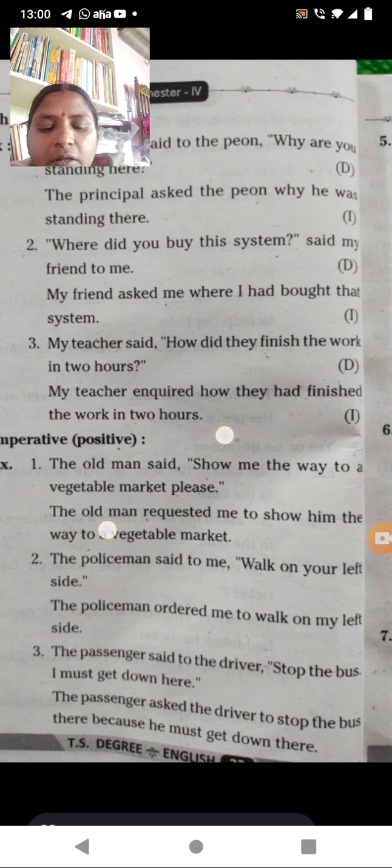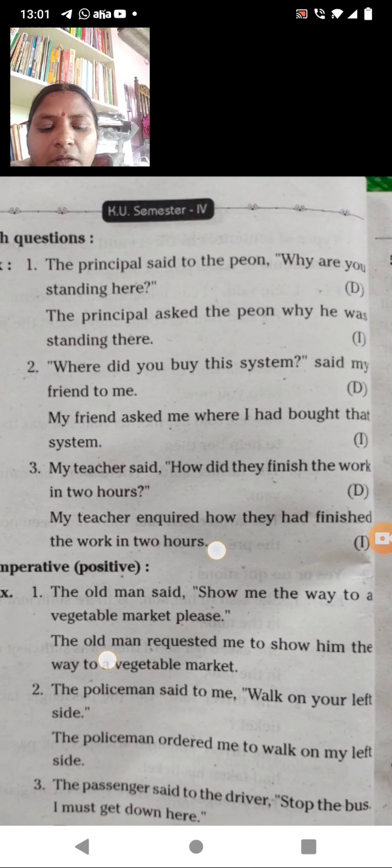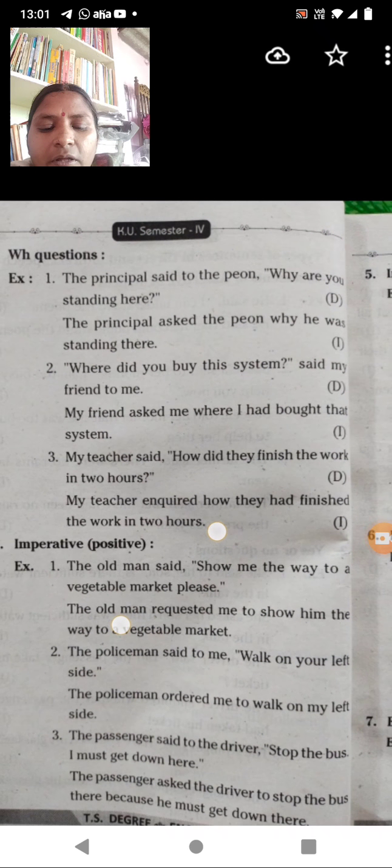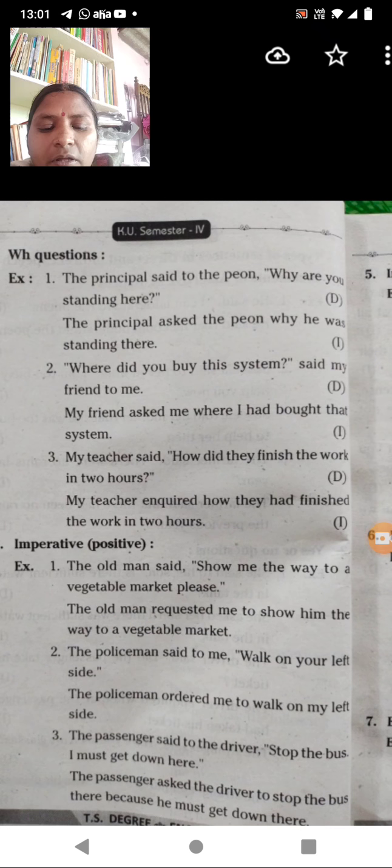See here, these are WH questions. What are you going to ask in WH questions? Here we are going to change direct speech into indirect speech. For example: the principal said to the peon, "Why are you standing here?"